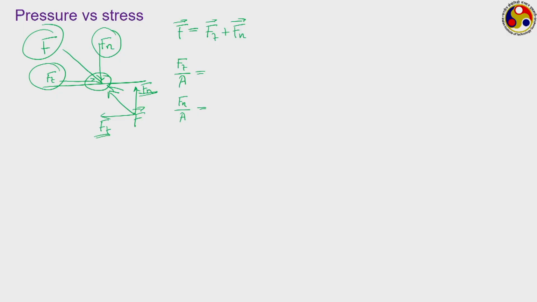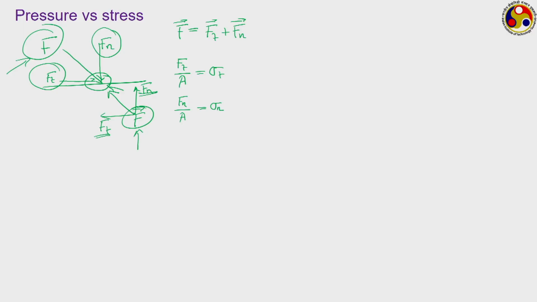Now, the force per unit area corresponding to these internal forces are the stresses. So, the magnitudes of the tangential stress sigma t and normal stress sigma n remain the same, because Ft and Fn are the same and we are talking about the same area. The difference is in terms of senses. Here Ft and Fn are not components of the imposed force F, rather they are components of this internally generated resistive force F.